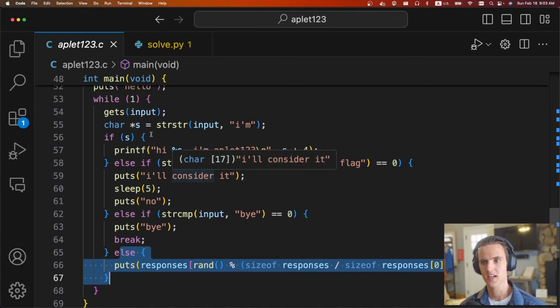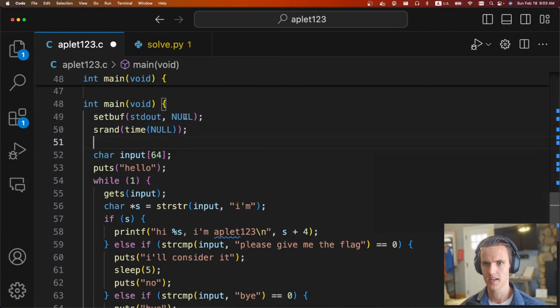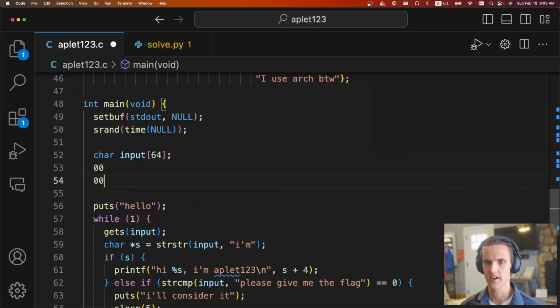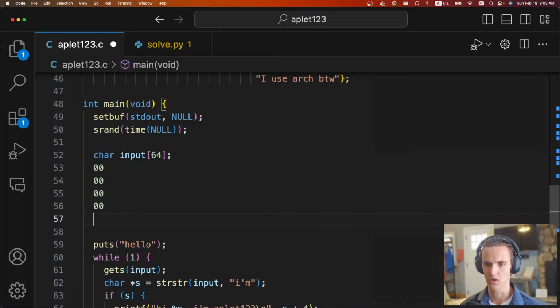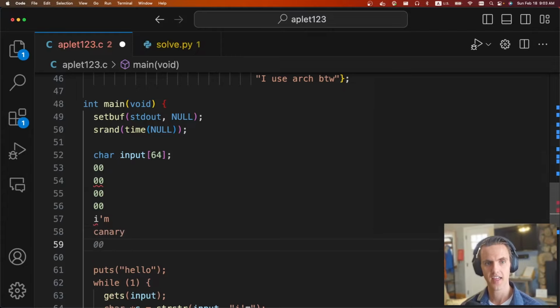Thankfully, we have a canary leak. If we think about how this buffer is probably lined up on the stack, it is probably going to be 64 bytes of this buffer here, and then it's going to search for the string "I'm". So if we put that at the very end, let's just assume this buffer is all the way full, and then "I'm". What's after "I'm" will be the canary, then the RBP, and then the RIP.